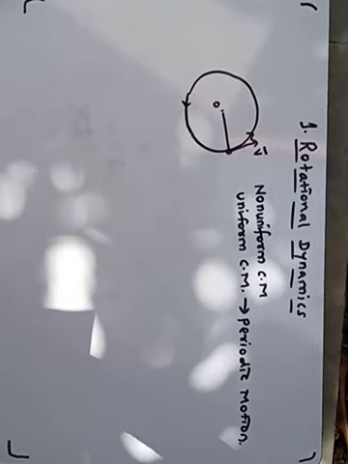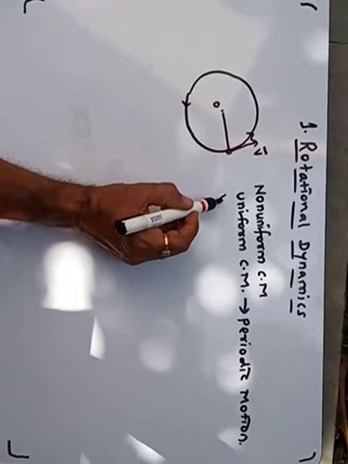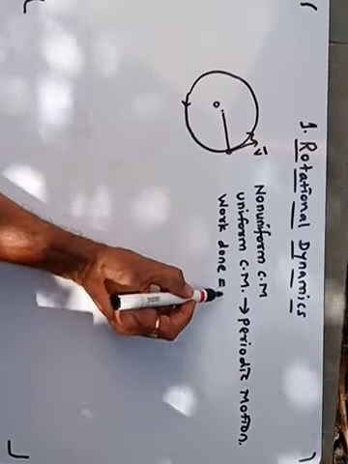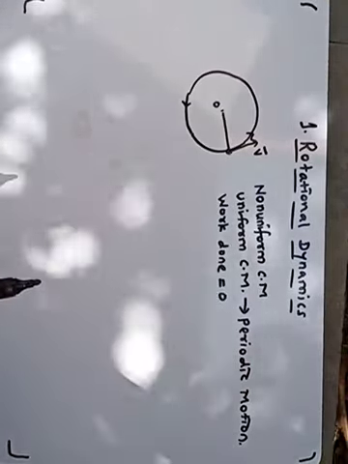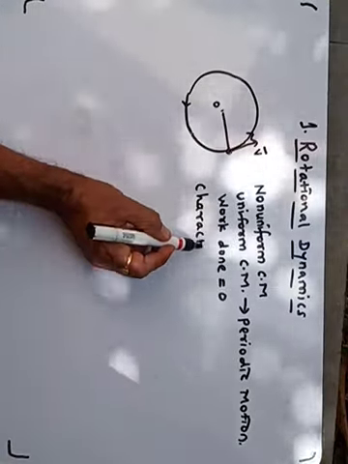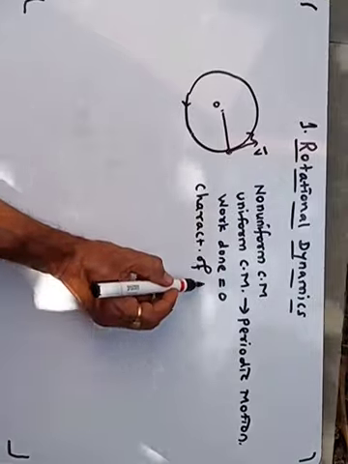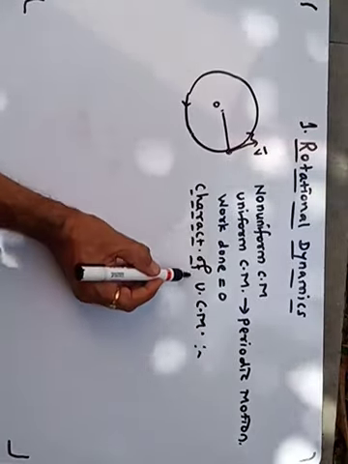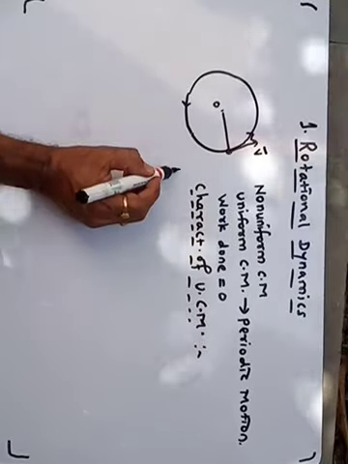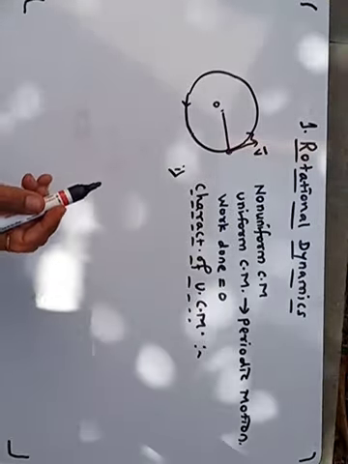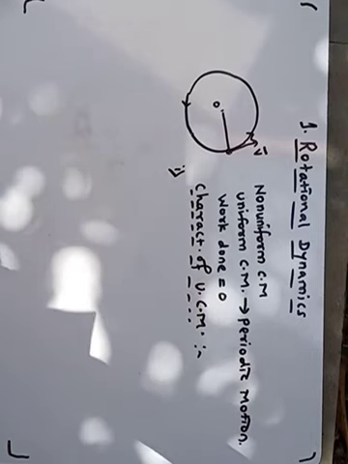Also in UCM, you remember one thing, that work done is always zero. Now we will see the characteristics of UCM. First characteristic, it is an accelerated motion because the direction of velocity changes at every instant.